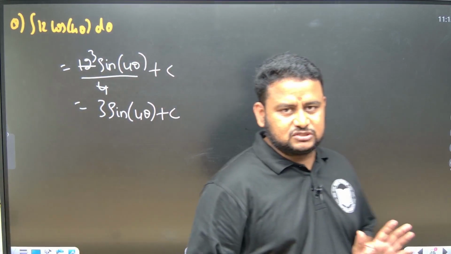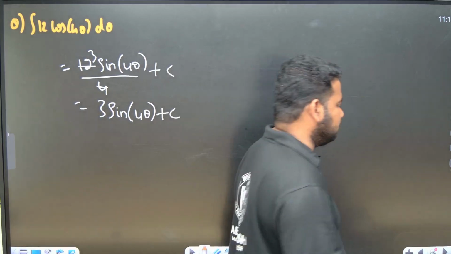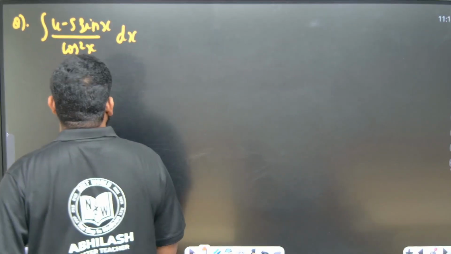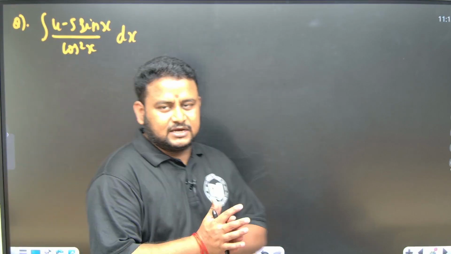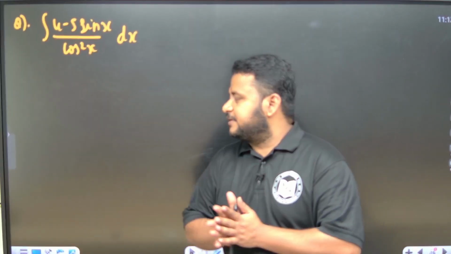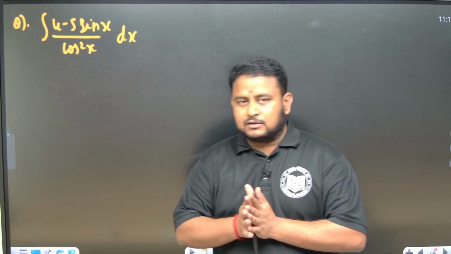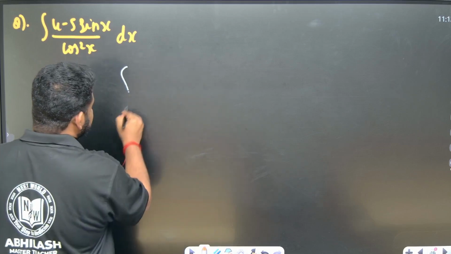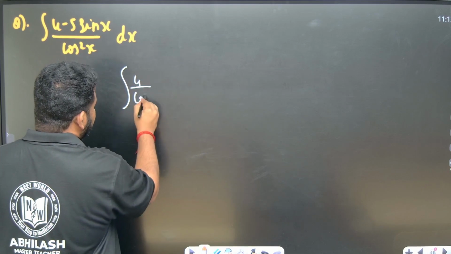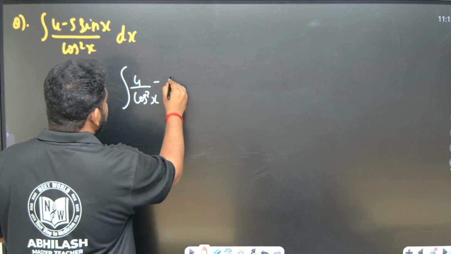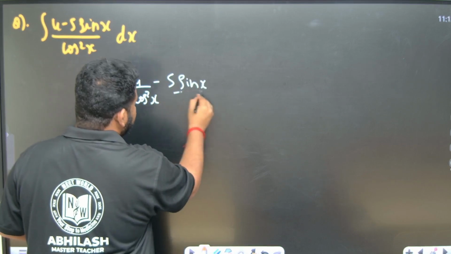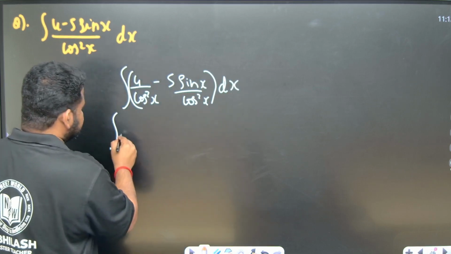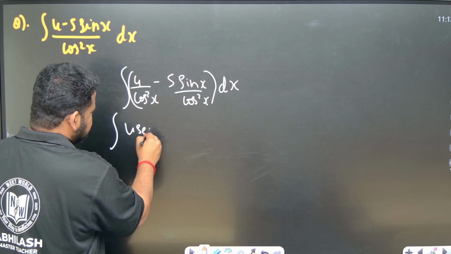Initially we are doing some simple questions so that it becomes a nice warm up for you before we solve some important questions. Now look at this question: integral of 4 minus 5 sin x by cos square x dx. So how to solve this? For this, I can separate and divide it. If I separate and divide it, I will get 4 by cos square x minus 5 sin x by cos square x, for the entire thing dx. So 4 by cos square x can be written as 4 secant square x, if it comes to the numerator.